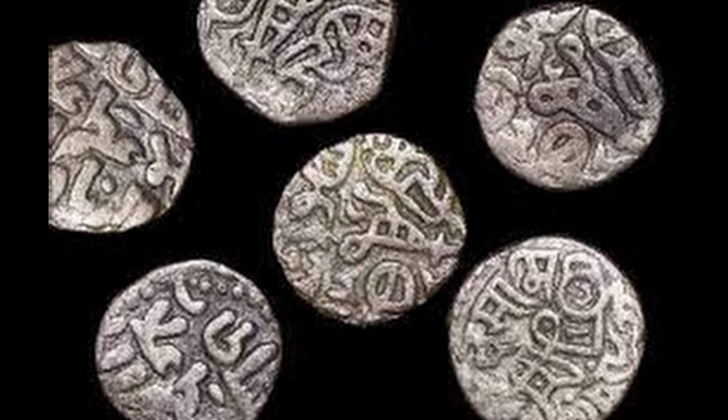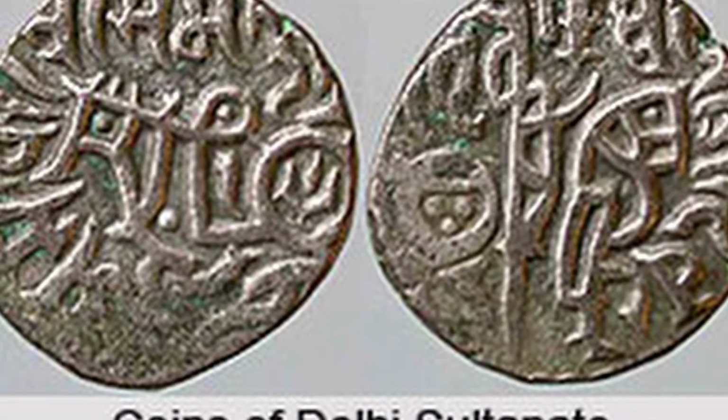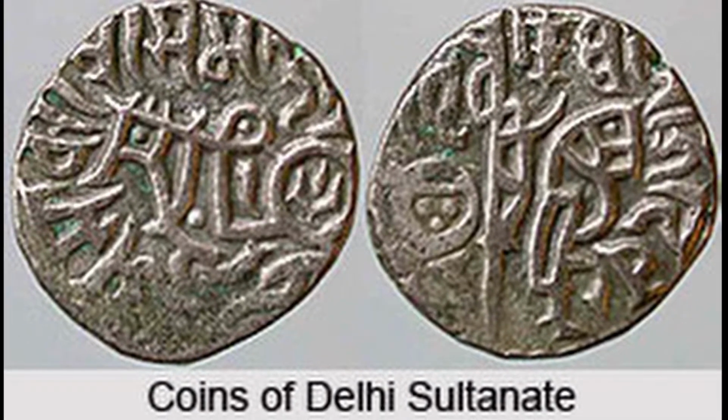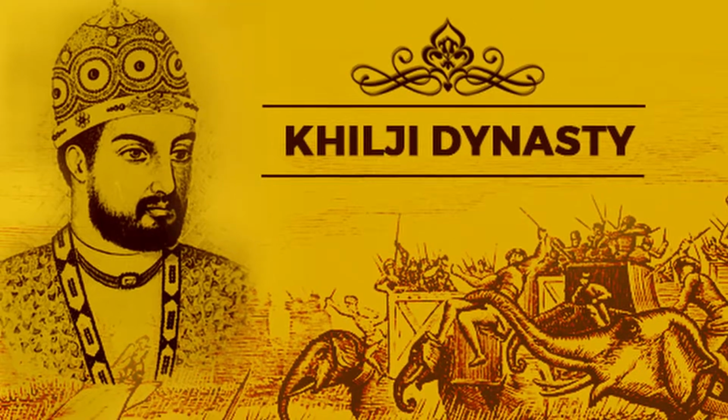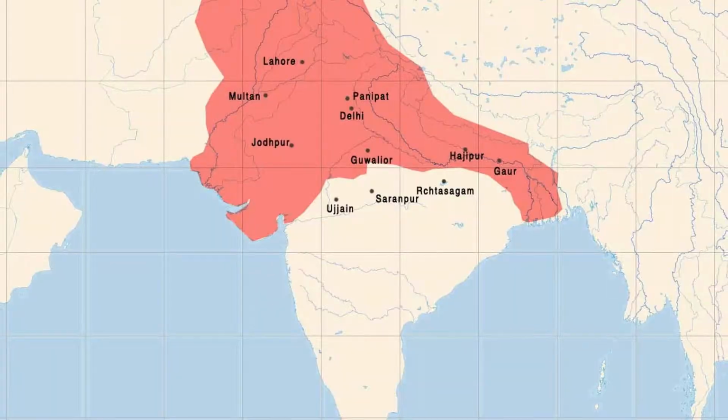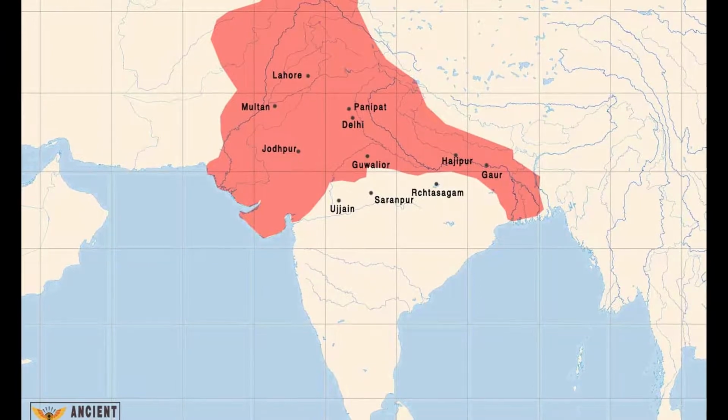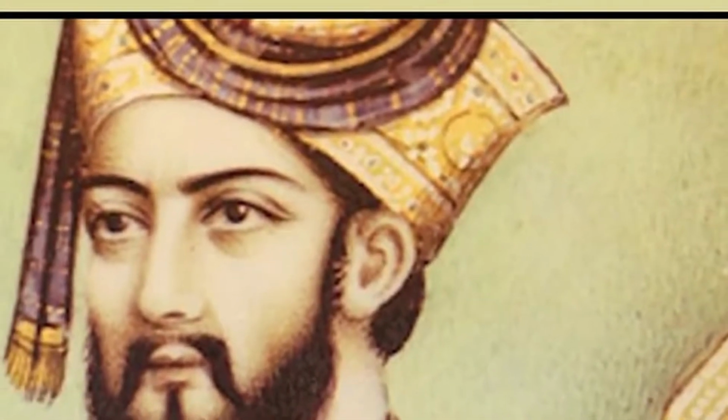After slave dynasty, the new dynasty emerged as Khilji dynasty. Jalaluddin Khilji was the first one who established that Khilji dynasty in Delhi. But the main ruler from Khilji dynasty was Alauddin Khilji. Then came the Tughlaq dynasty.